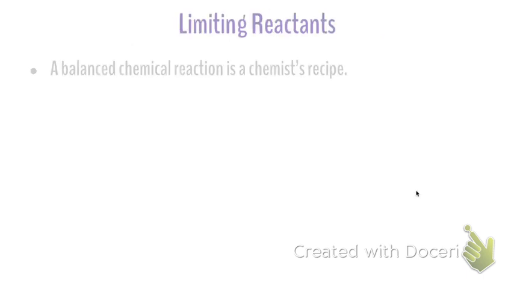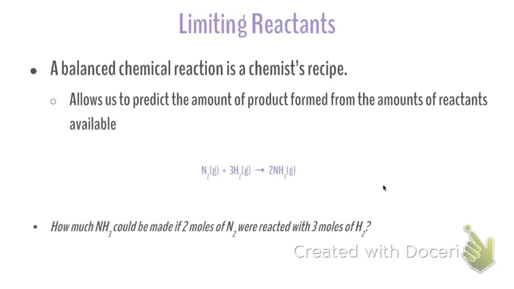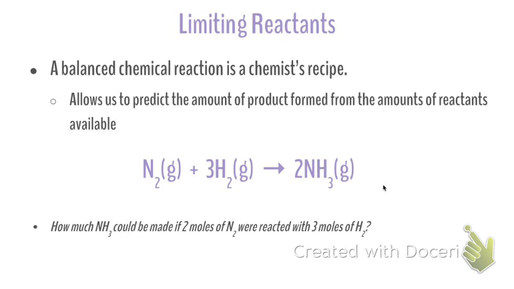The same thing happens in chemical reactions, okay? When we start looking at questions that give us multiple starting amounts, that's a clue for us that we're going to be doing a limiting reactant problem. We do the stoichiometry to predict how much we could produce based on these starting amounts. So let's look at this. How much NH3 could be made if 2 moles of N2 were reacted with 3 moles of H2.